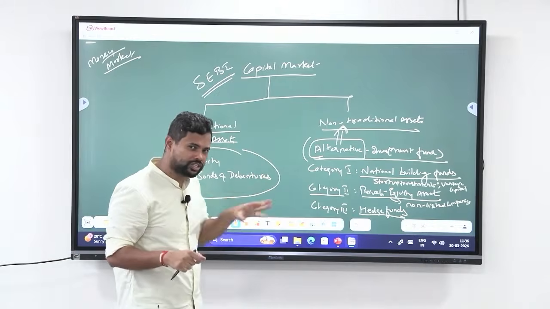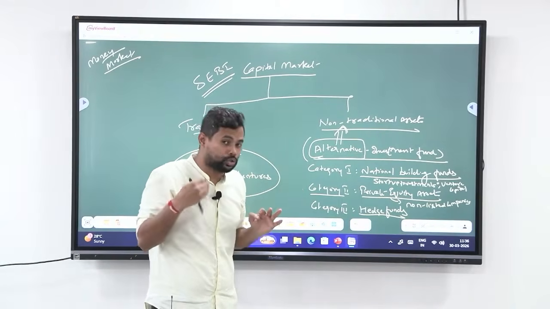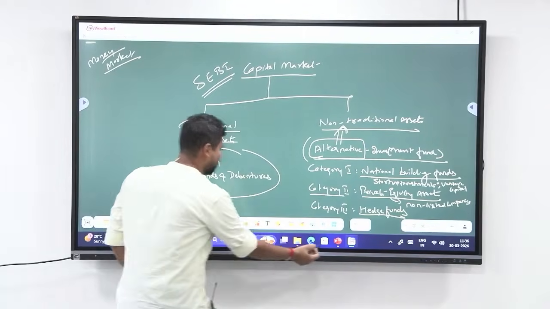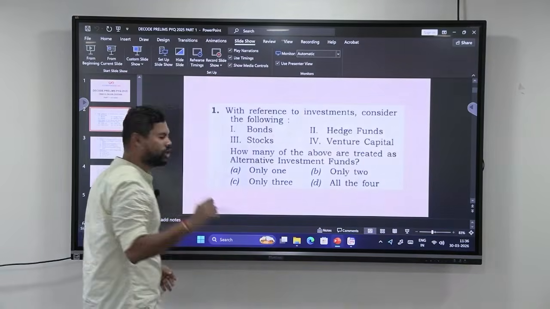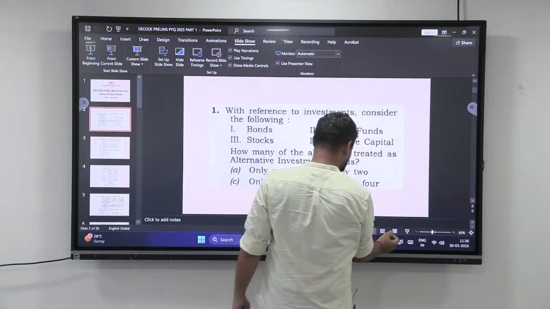So this is some basic understanding that you should have when you have learned economy. Okay. So you should not tell that, sir, I did not know this. This is part of basics. Now coming back to the question. If you look at this, how simple the question is. Now read the question again and you will understand how simple the question is.